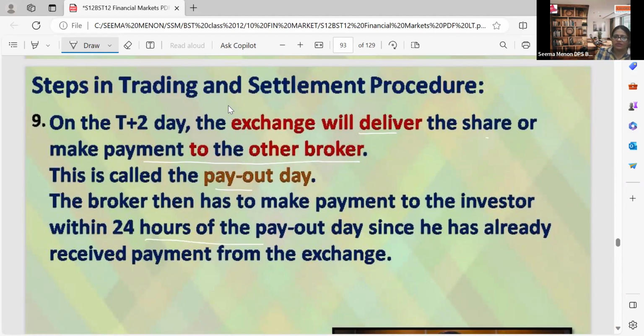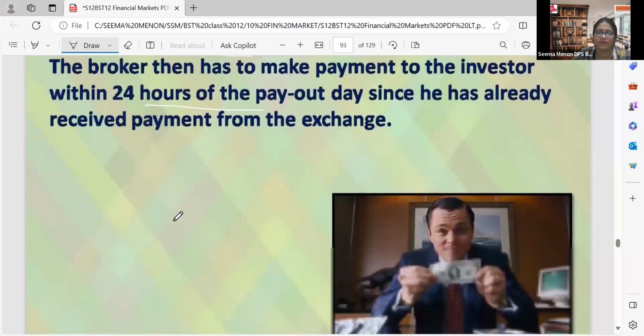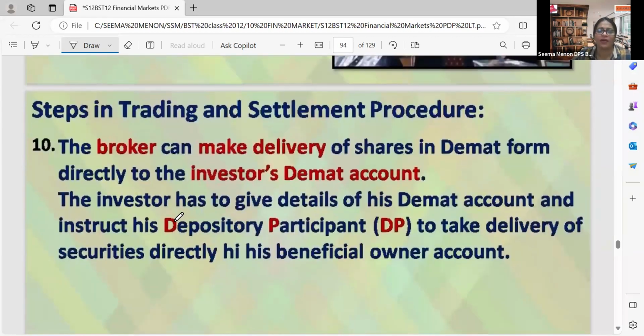Since the broker has already received payment from the exchange, he just has to make the payment to the investor within 24 hours. That also through bank account only. On a click, it happens. Steps in trading, and the last one almost.